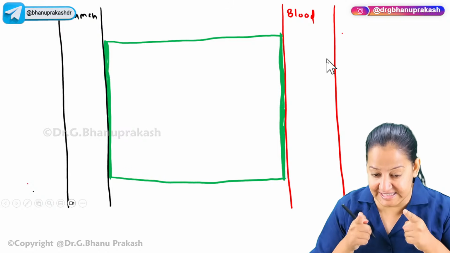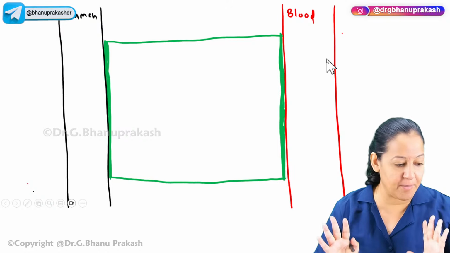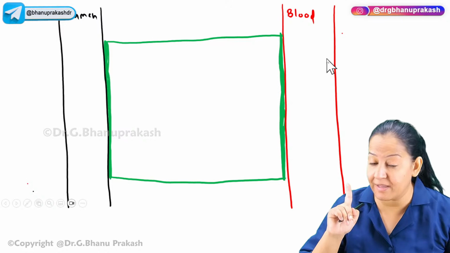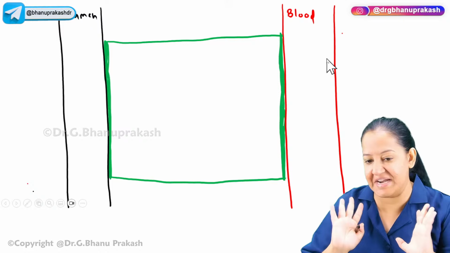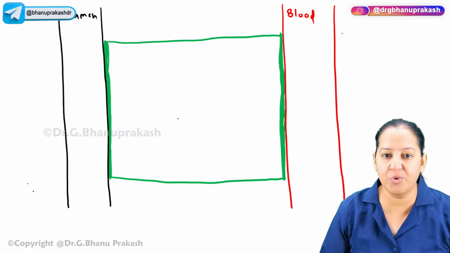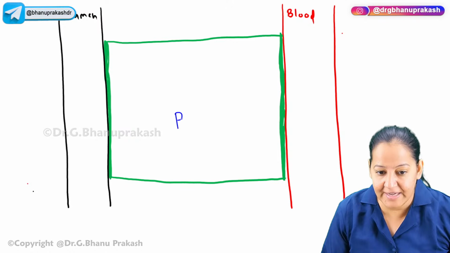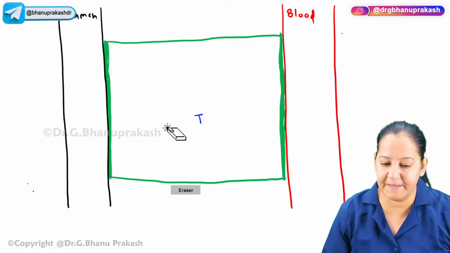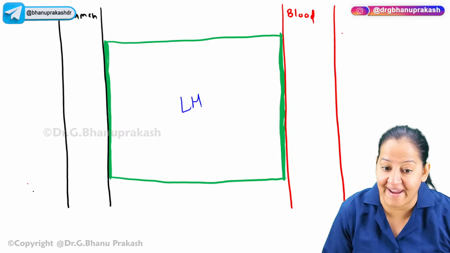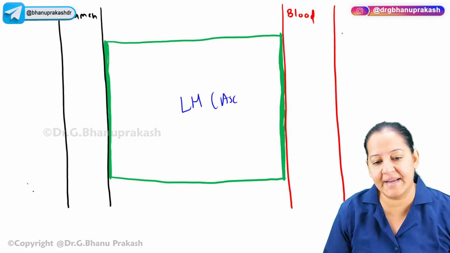Now, please see this cell. Do you understand this diagram? How many of you are attending the lecture from the beginning? If you are, you can understand this diagram. Here I have shown you this green color cell. The green color cell is a cell of PCT. I'm sorry, this green color cell is a cell of the loop of Henle, ascending limb.